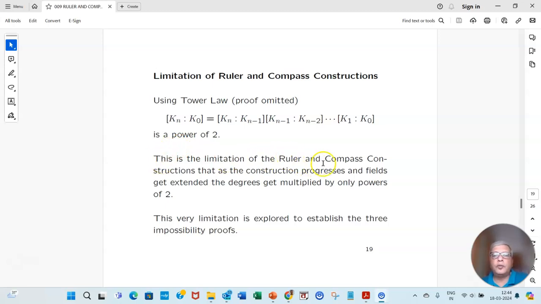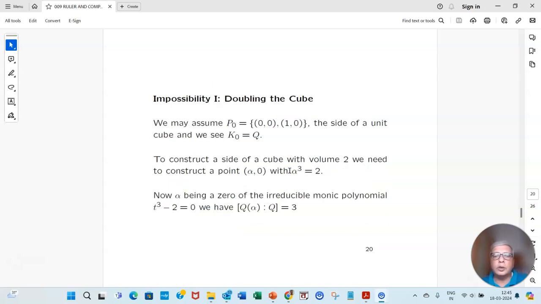So this is the limitation of ruler and compass construction: as the construction progresses, fields get extended and extended, and the degrees get multiplied only by powers of 2. So for constructible points, the fields extended only have degrees that are powers of 2. That is the limitation that needs to be explored to prove the impossibility of ruler and compass constructions.